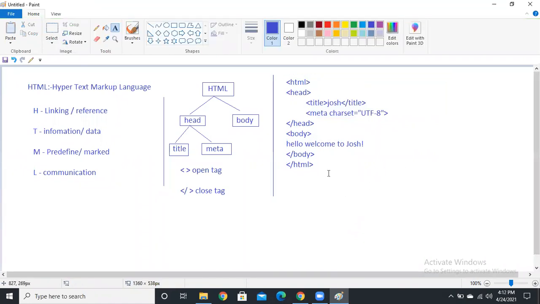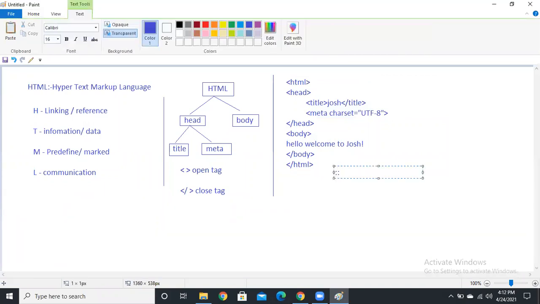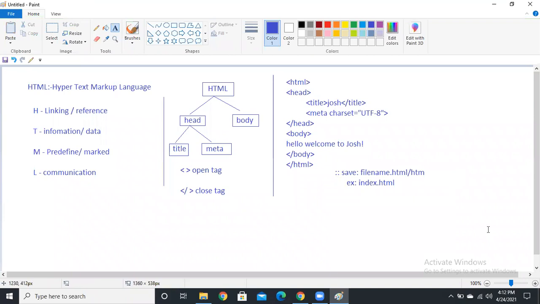So for that, give your file name dot. See, guys, every file has an extension, right? So here HTML has the extension .html, or we can use .htm also. So just file name dot html, or even htm also. Then I'm going to say index dot html, like this.